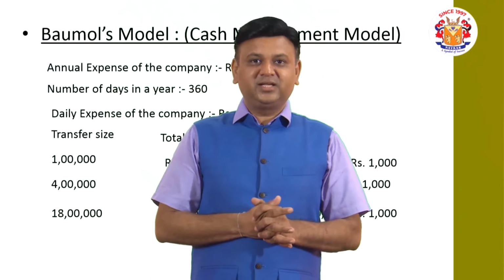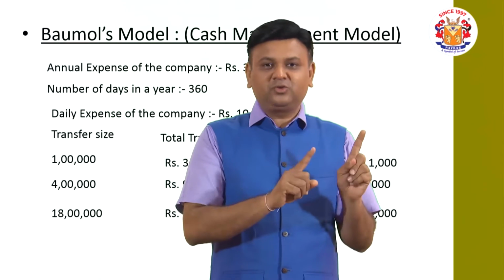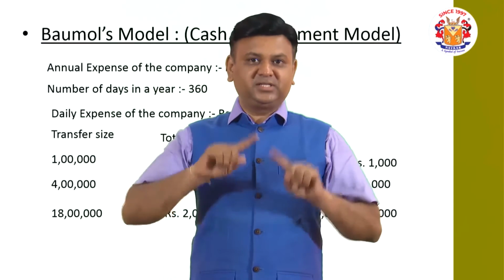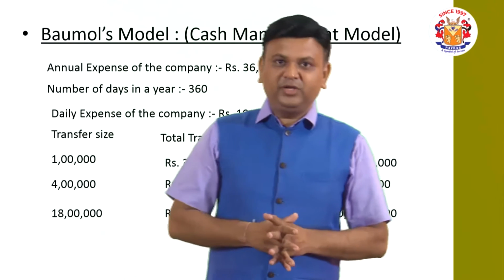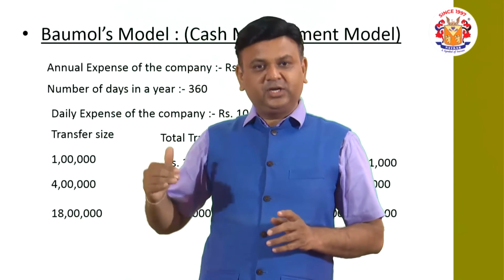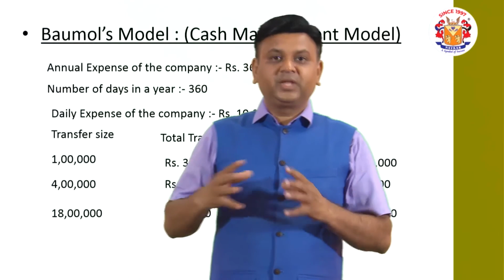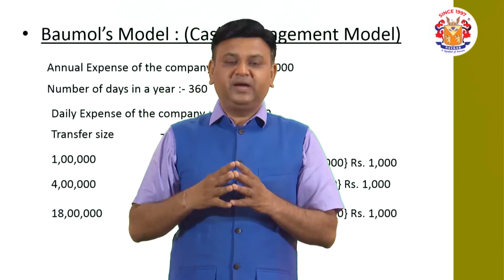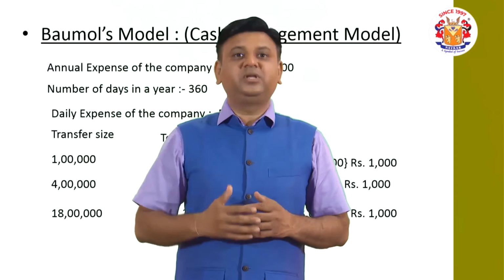The reason is that apart from the total transfer cost, you also have the total carrying cost. Because as I told you, this concept is similar to the EOQ concept. In EOQ we know that for different quantities of raw material for which you place an order, the total cost is different. If you place an order for more quantity, then you will have fewer orders, and with that the total ordering cost will decline.